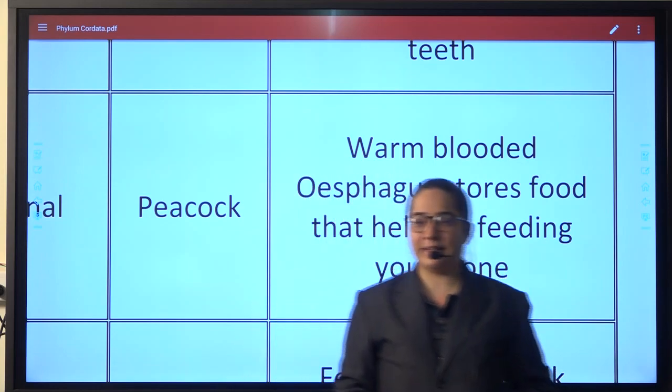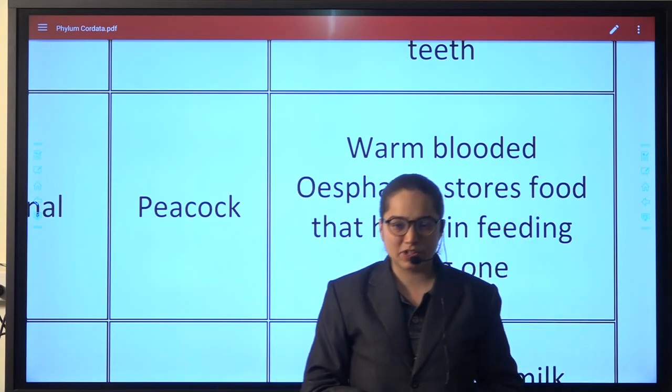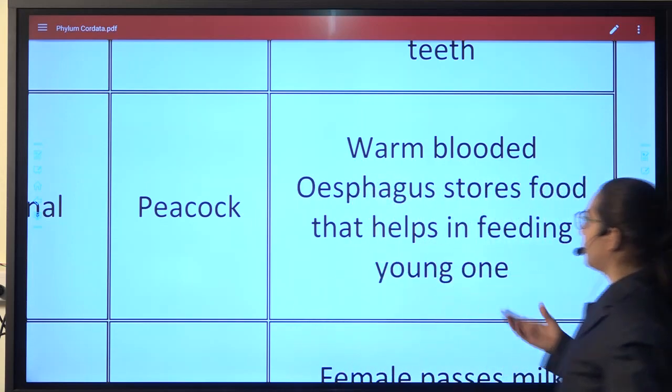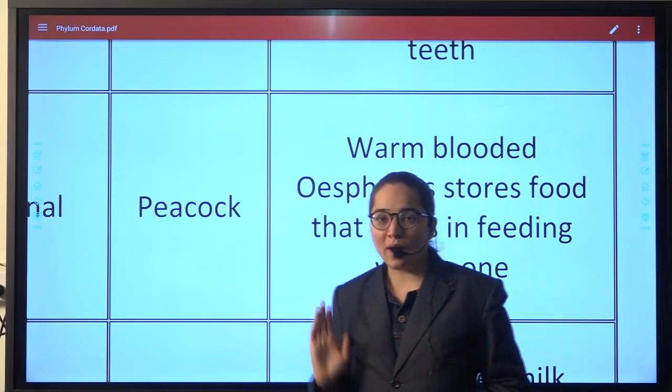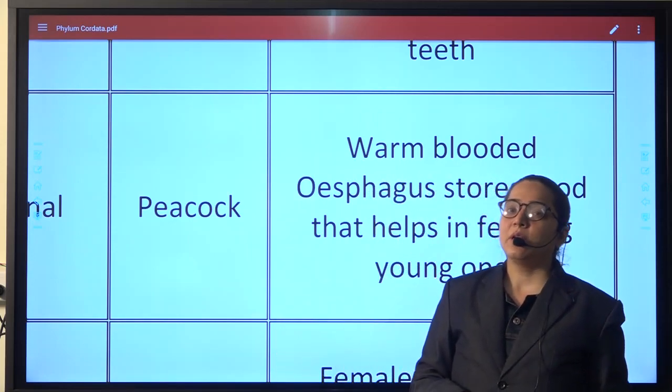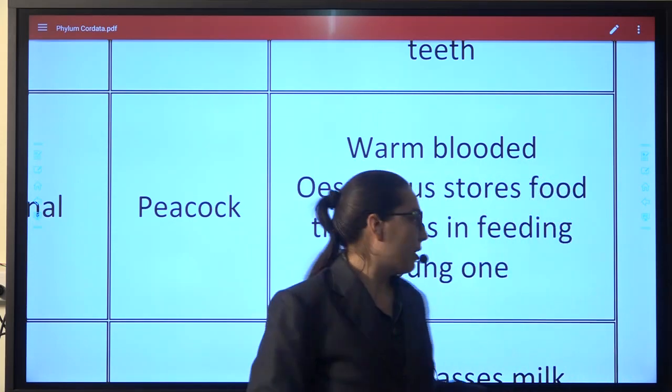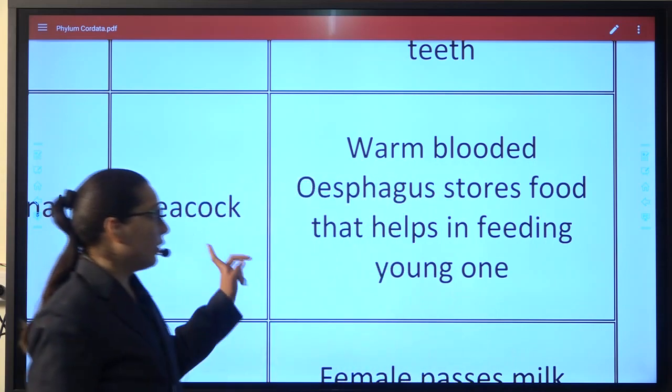They are warm blooded. That means they can resist when temperature changes. What will the esophagus do? It will store food and it will help in feeding the young one. Okay, so this is a very important part. Note down quickly.